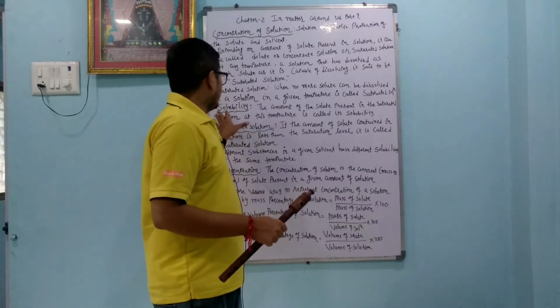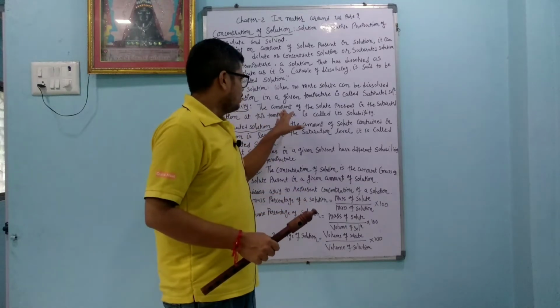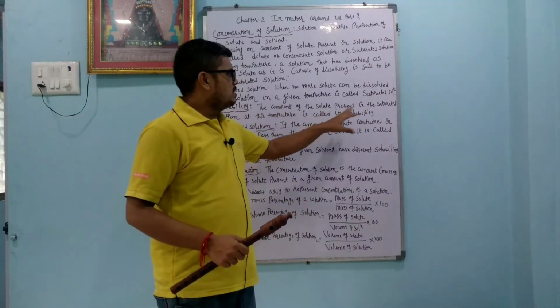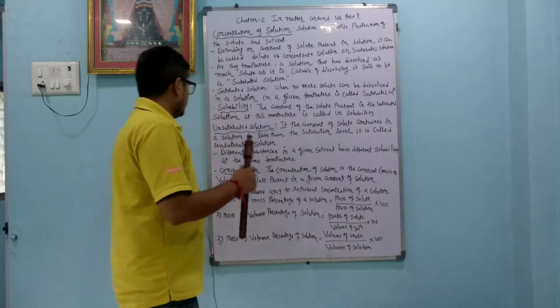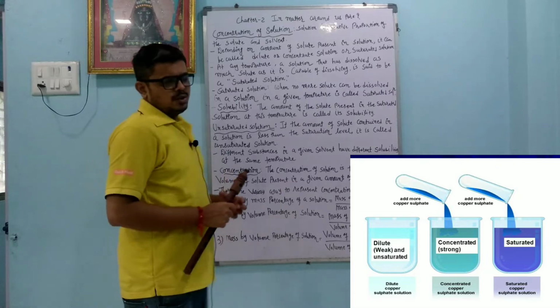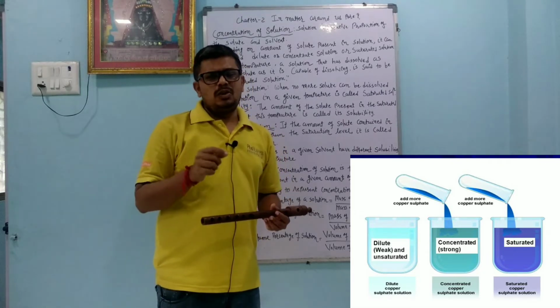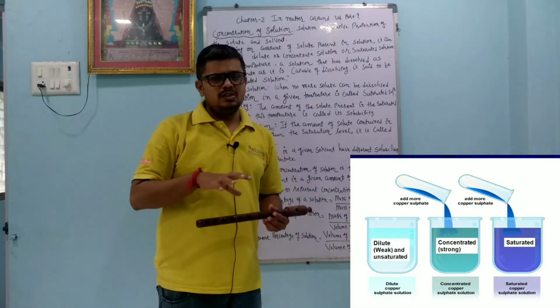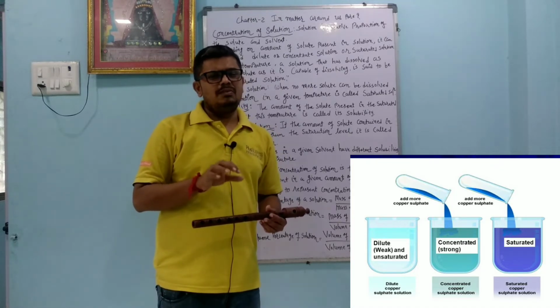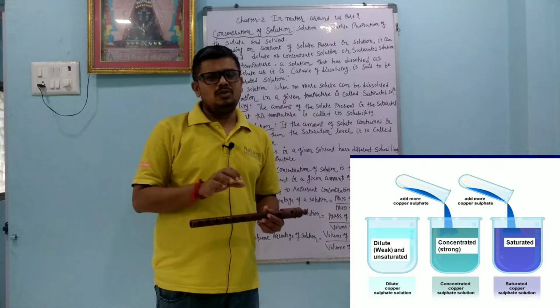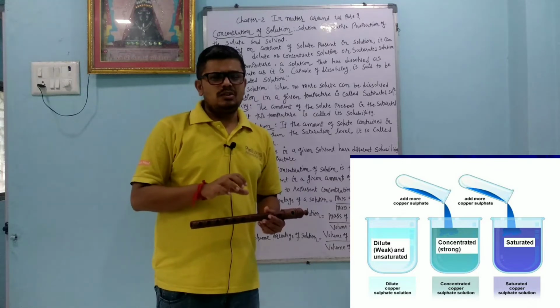Okay, so here we have to take care in the solubility for the fixed temperature. The amount of solute present in the saturated solution at this temperature is called the solubility. Unsaturated solution. Initially we take the solute and try to dissolve it in the water, and it is easily dissolved, so we can say that the solution is unsaturated.